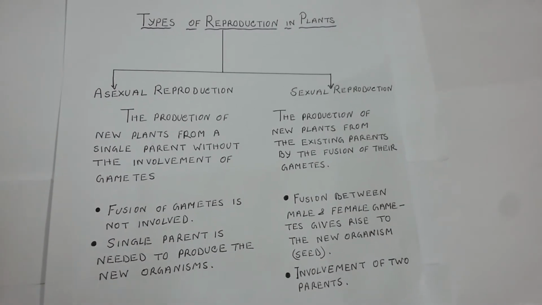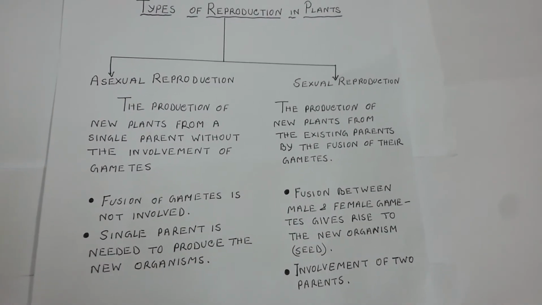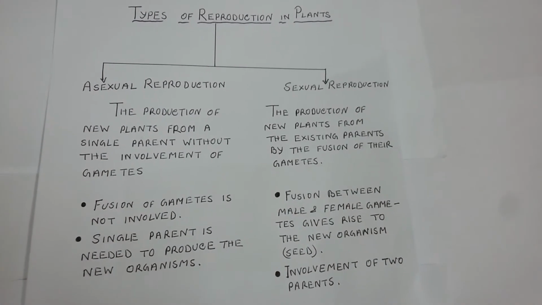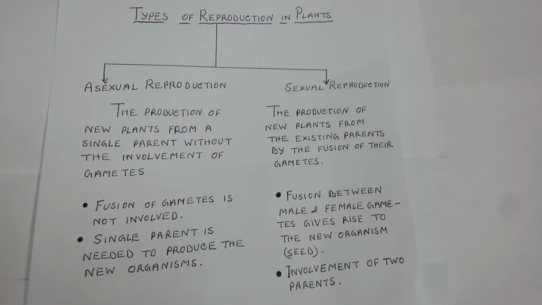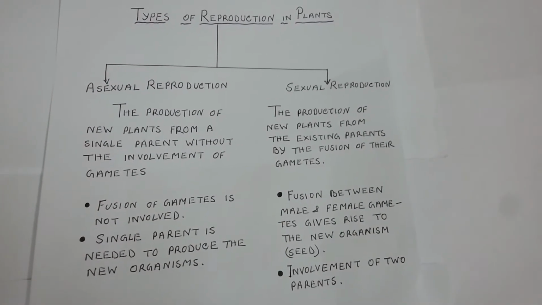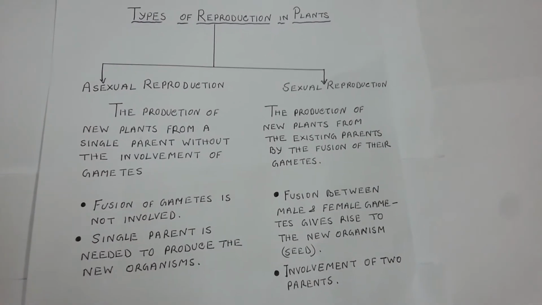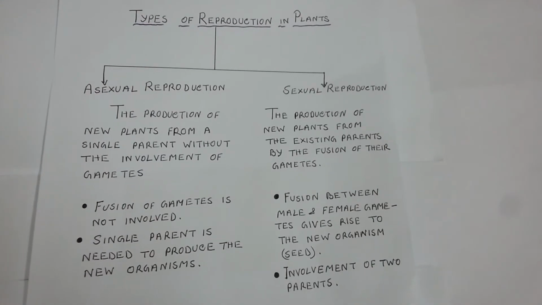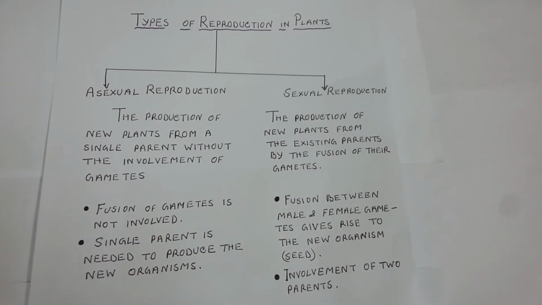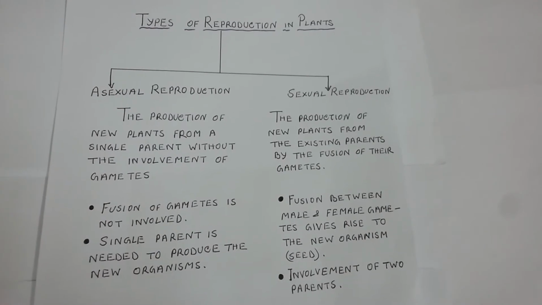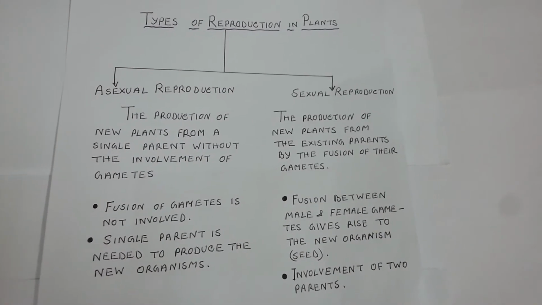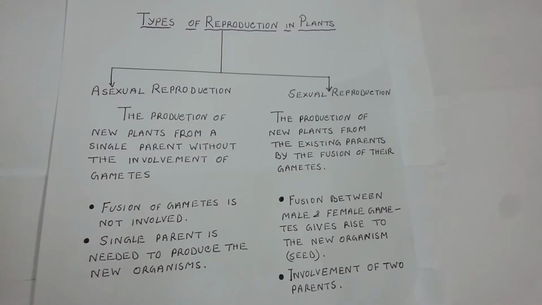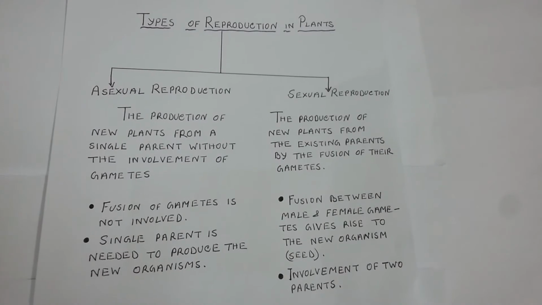Now, what is sexual reproduction in plants? The production of new plants from the existing parents by the fusion of their gametes is called sexual reproduction. In sexual reproduction in plants, the fusion of a male gamete with the female leads to the formation of seed. The seeds germinate to form plants. Thus, in sexual reproduction, new plants are obtained from existing plants through seeds. Most of the flowering plants reproduce sexually.